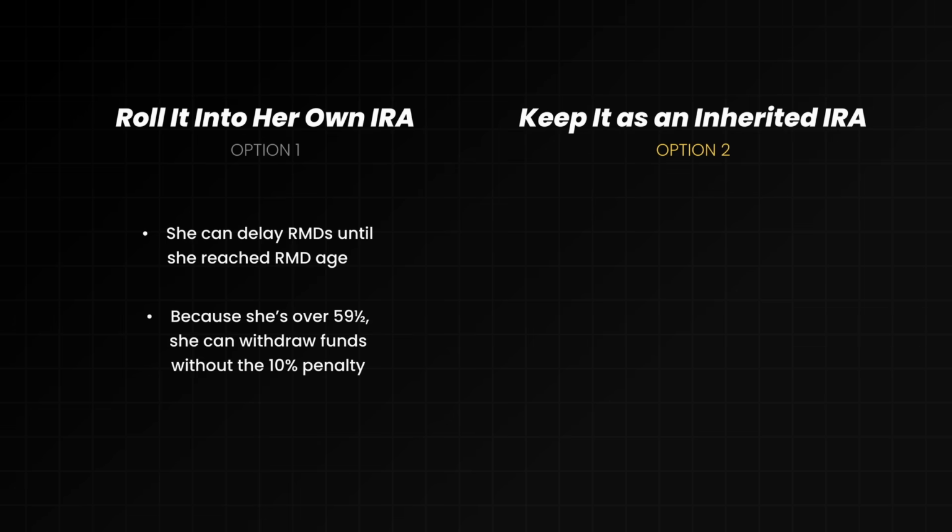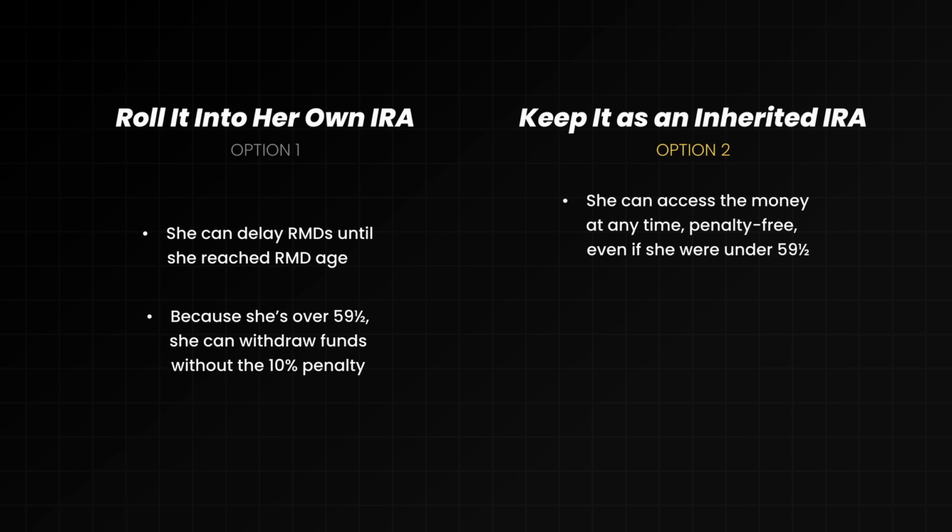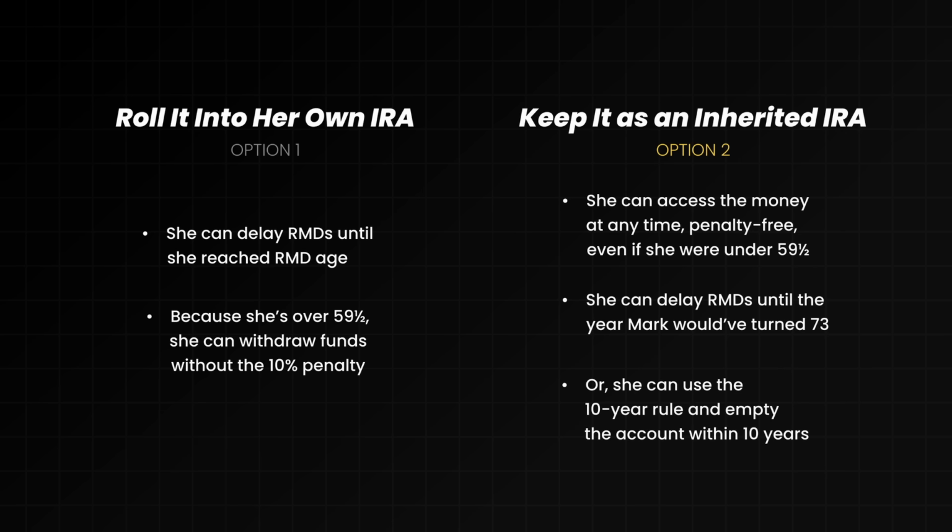Alternatively, Susan can keep the account titled as an inherited IRA, Mark's IRA, for the benefit of Susan. She can access the money at any time, penalty-free, even if she were younger than 59 and a half. She can delay RMDs until Mark would have turned 73, or she can use the 10-year rule and empty the account balance within 10 years. This can often be the better choice for younger spouses if they need flexibility and to access this money prior to the age of 59 and a half.